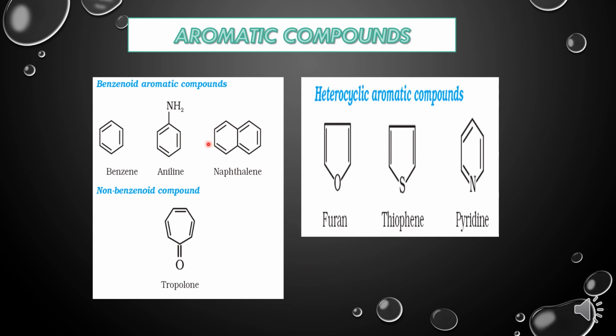Whether I am talking about the benzenoid or non-benzenoid compounds here, the ring is only forming with carbon atoms. But here in heterocyclic aromatic compounds, these are also aromatic compounds, but there is a heteroatom present in the ring. Here oxygen, here sulfur, here nitrogen, and they are showing aromaticity, or they are aromatic compounds.